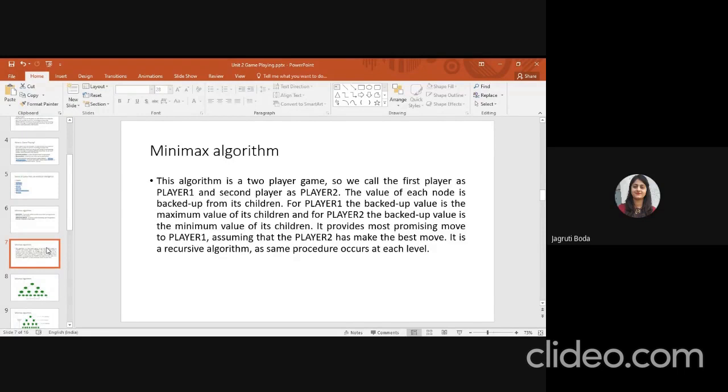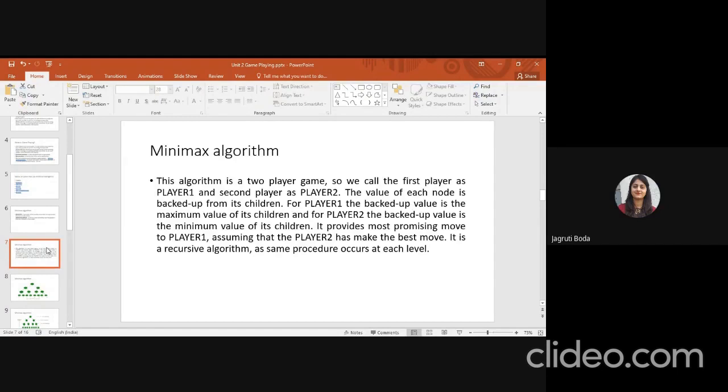For player 1, the backup value is the maximum value of its children, and for player 2, the backup value is the minimum value of its children. So it provides the most promising move to player 1, assuming that player 2 has made the best move. It is a recursive algorithm: the same procedure occurs at each level.